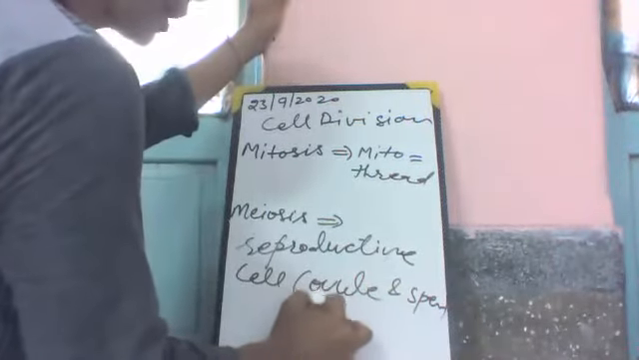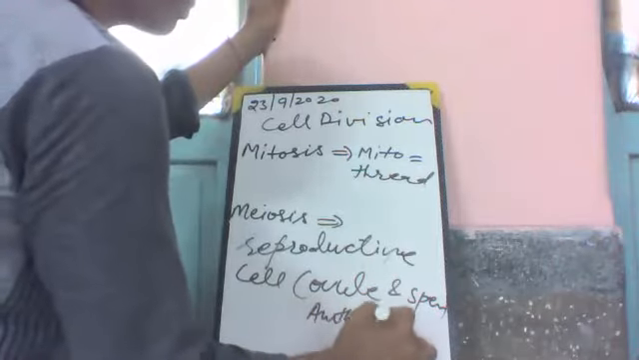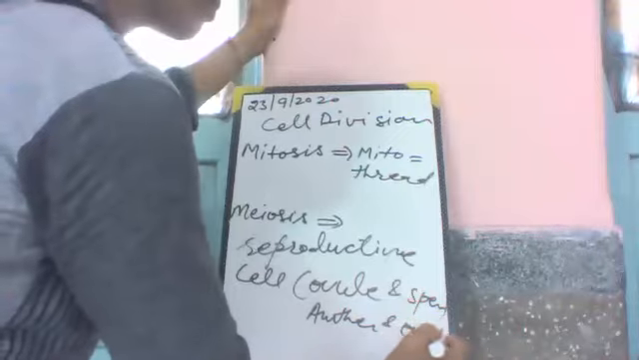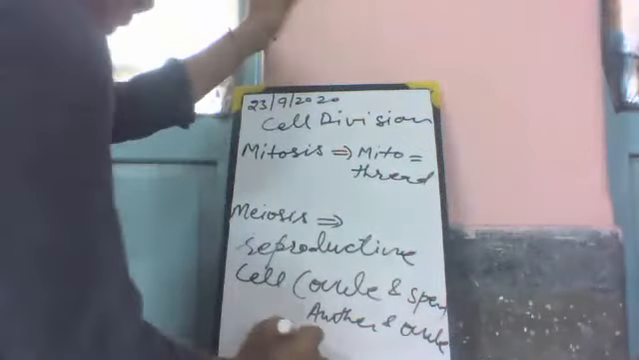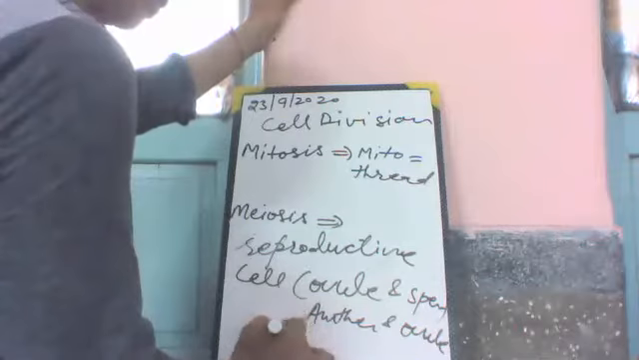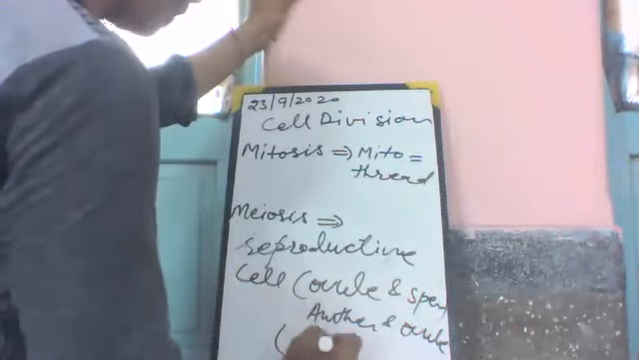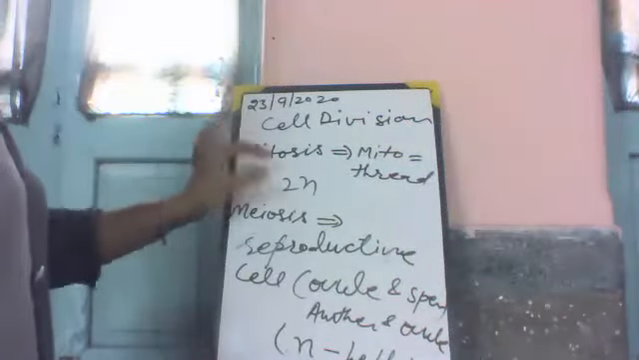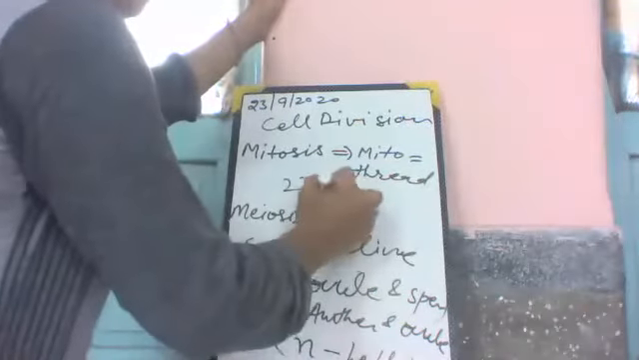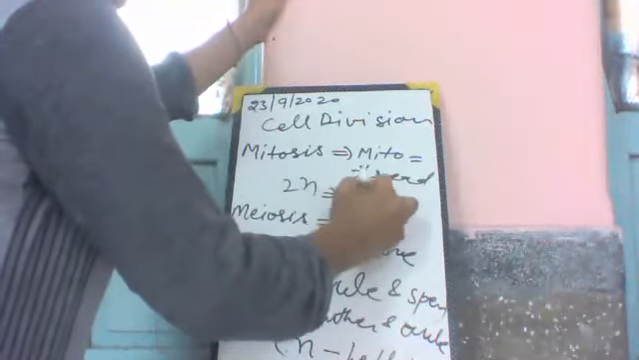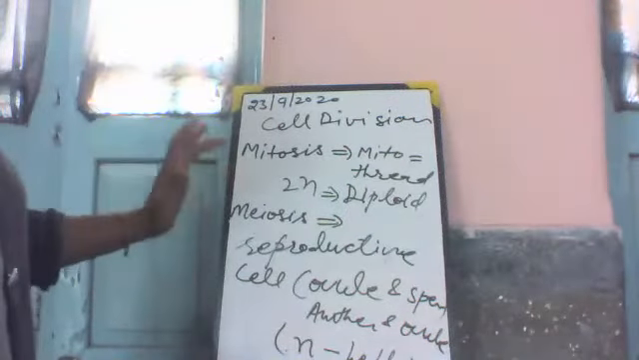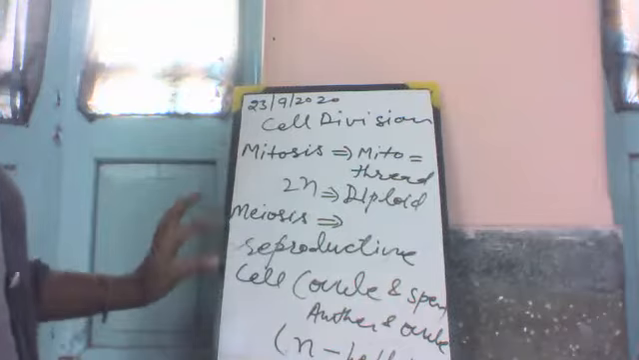In plants, it is anther and ovule. And they are in haploid phase, N phase. Here it is 2N: the chromosomes are in 2N form, which means they are in pairs. They are diploid in nature. This is the difference between mitosis and meiosis.